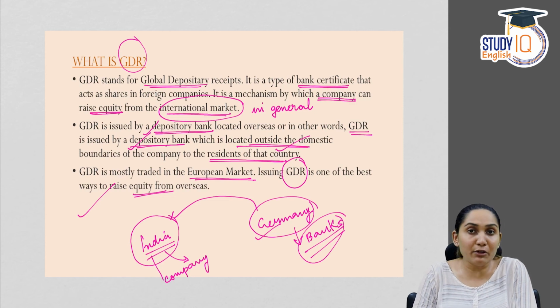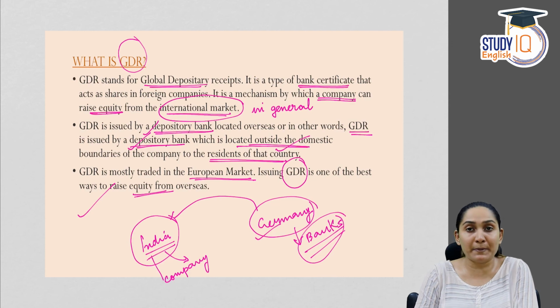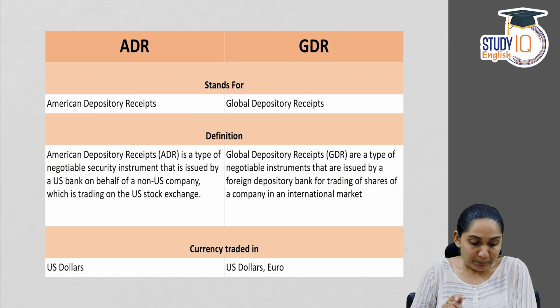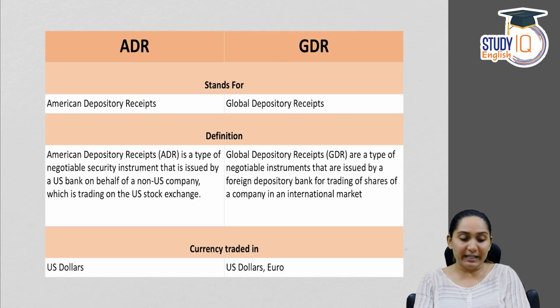P notes also are a very important topic which is similar to depository receipts, but from the investor's perspective. Depository receipts are from the issuer's perspective. Participatory notes we'll discuss in another video. So yeah. Next we'll see the difference between ADR and GDR.